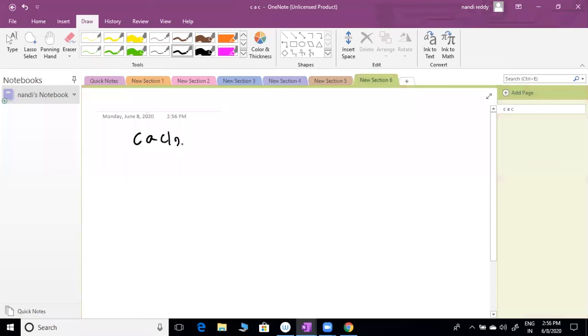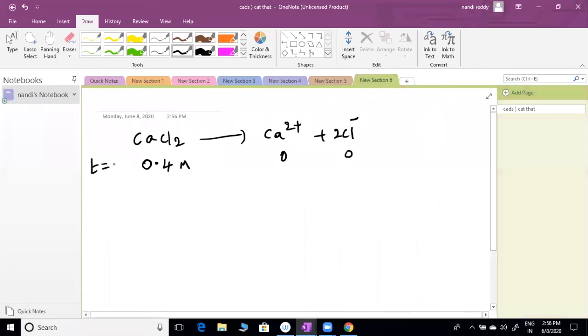CaCl2 gives rise to Ca2+ and 2Cl-. Assume that this is 0.4 M molarity. Initially 0. Initially means the reaction is just before starting, t equal to 0. I am measuring time while the reaction is going on. Once the reaction has started, after some time t. We measure experimentally using time also: at what time it started, at what time it ended.